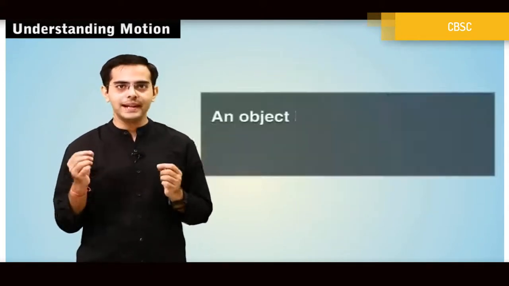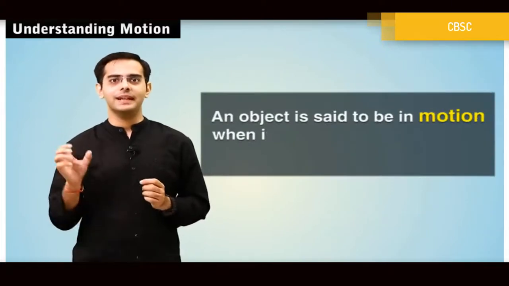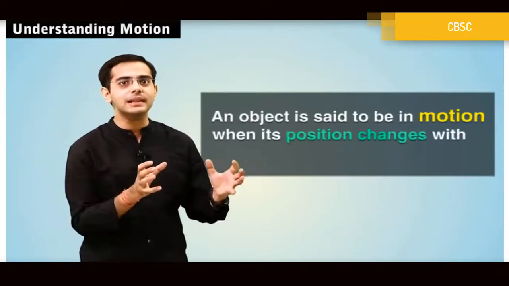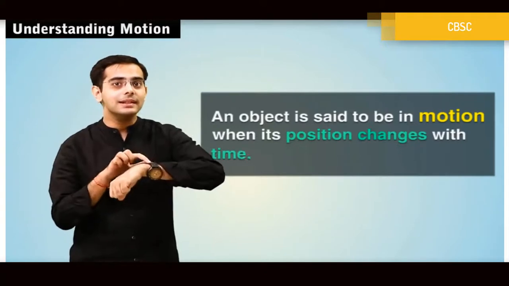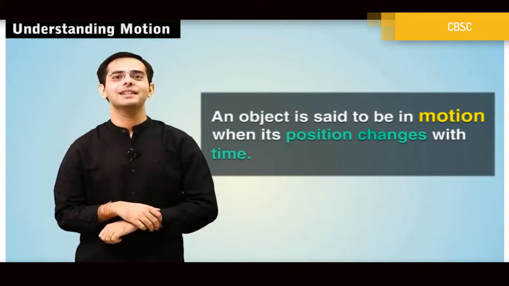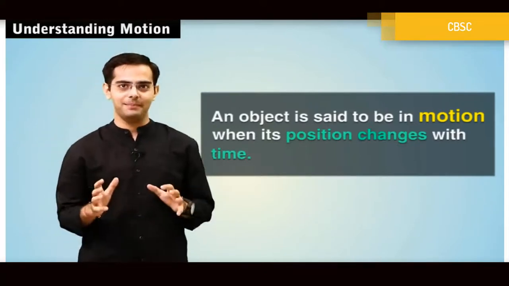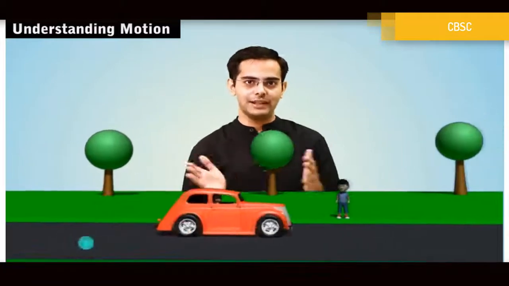Now I have a question for you all. How do you normally perceive an object to be in motion? When do you say that the object is in motion? Okay, so an object is said to be in motion when its position changes with what? With time, right. So when we say that the object was there but now it is not there, say the car is initially at position A, but now it is not at the same position, it has moved.